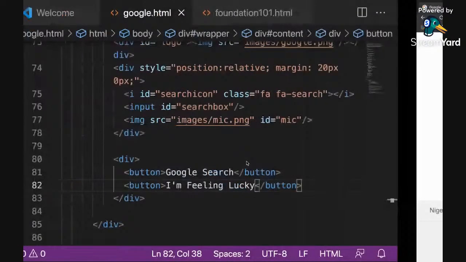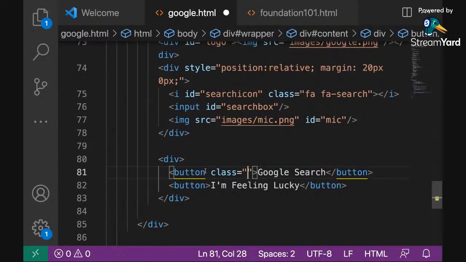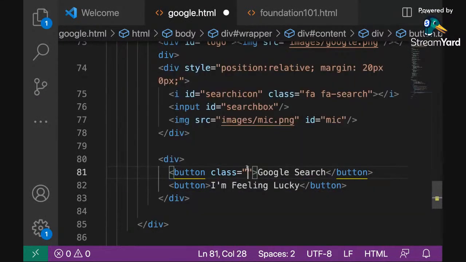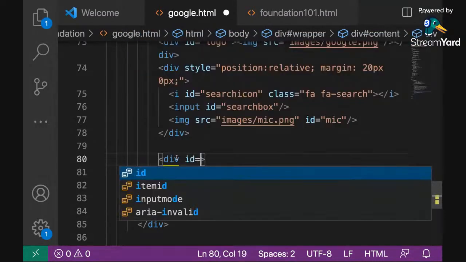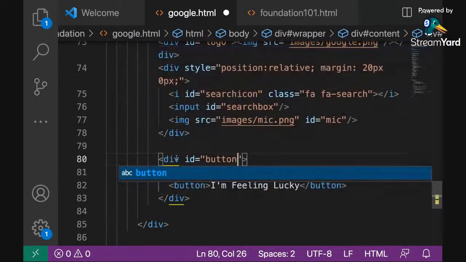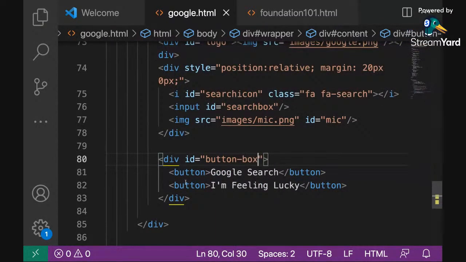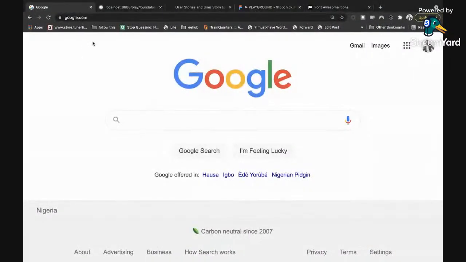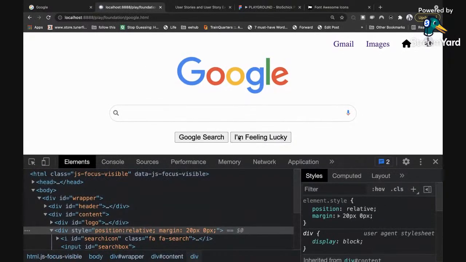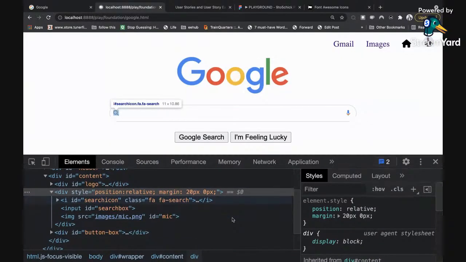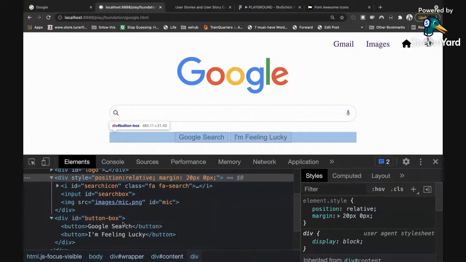So I have these two buttons. I'm going to give them a class and call them btns or whatever you want to call them. I can even use the button style itself to style them, so I don't need to give them any name. But I need to give the container they're inside a name, so let's call this button box, just to group these two together, right? Now I'm going to refresh our design so that we get those two buttons. You can see the two buttons, but they're not looking exactly like what we want. So I'm going to go to the design where we have been doing our real-time action right here.